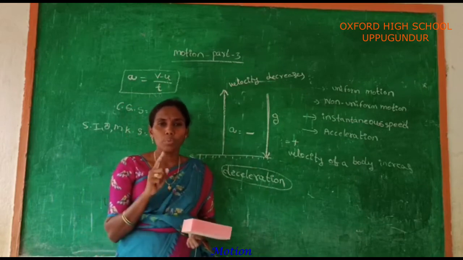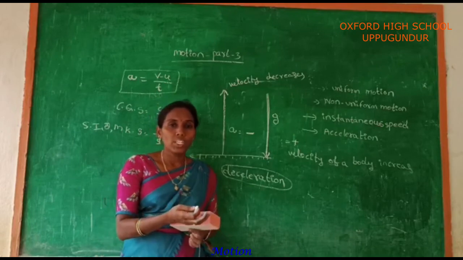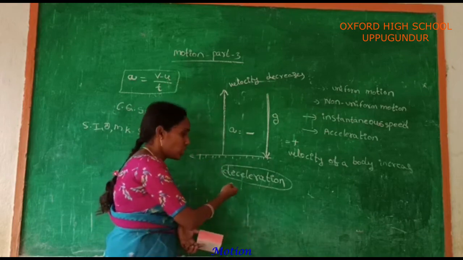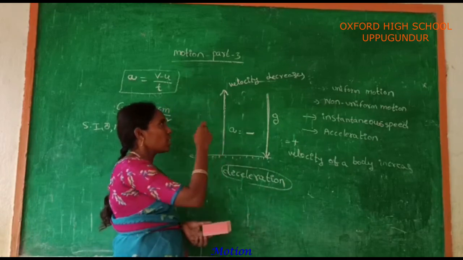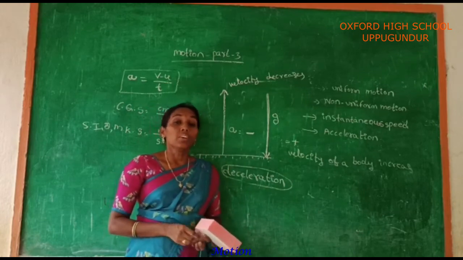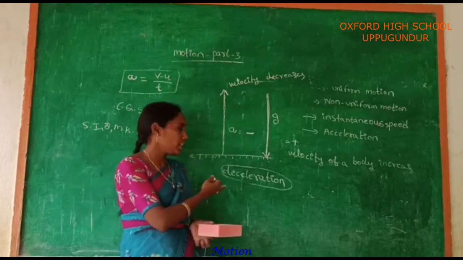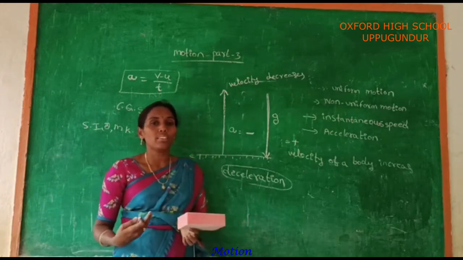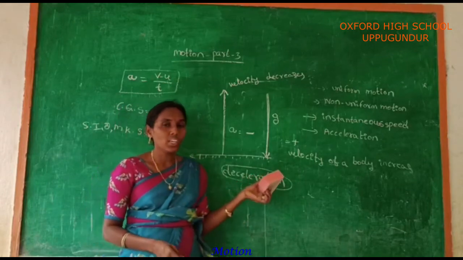Accelerations are of two types: positive acceleration and negative acceleration. In positive acceleration, the velocity increases. In negative acceleration, the velocity decreases. Decreasing of velocity is called deceleration, and increasing of velocity is called acceleration. Take your body thrown into the air; that body gains a deceleration. If any vehicle is coming to rest, that vehicle gains a deceleration. These are the examples regarding deceleration.